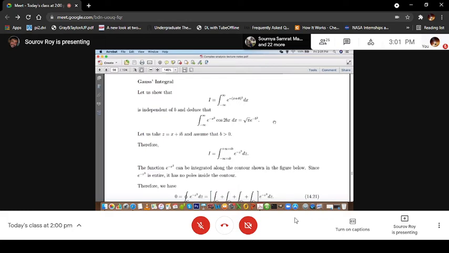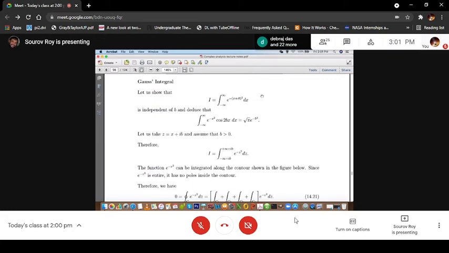So what we have to do, we will try to evaluate this integral minus infinity to plus infinity e to the power minus (x plus ib) whole square dx, where b is a real number. It can be greater than 0, less than 0.